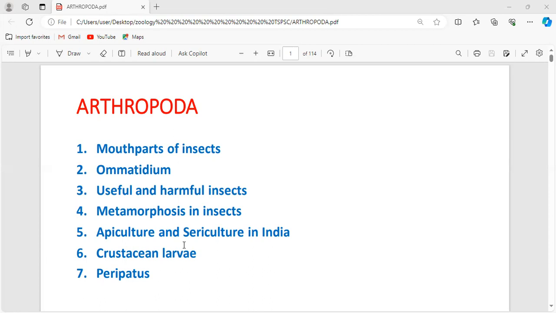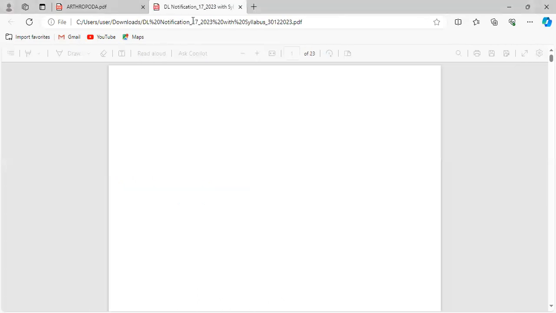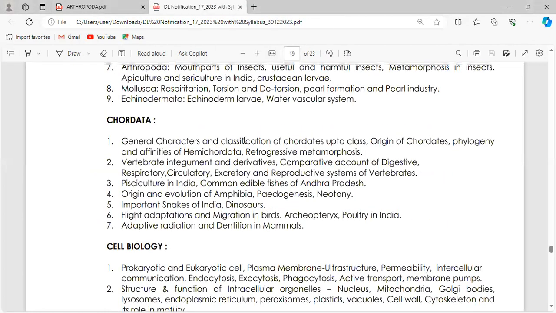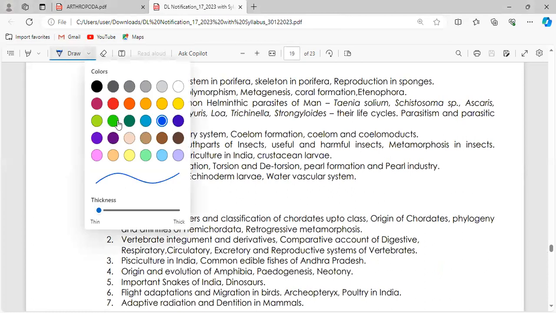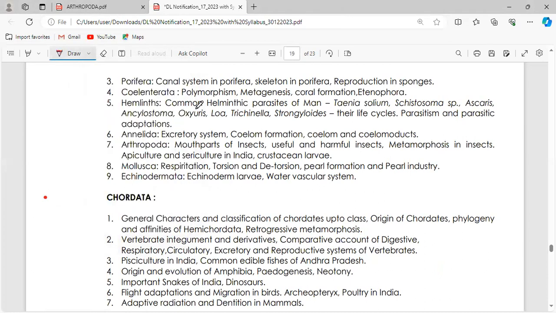Okay, fine. Good. In yesterday's class, we completed up to phylum Annelida. In today's class, we are going to discuss Arthropoda. What we must see from Arthropoda is the general characteristics and classification, obviously. After finishing that, we have to discuss the mouth parts